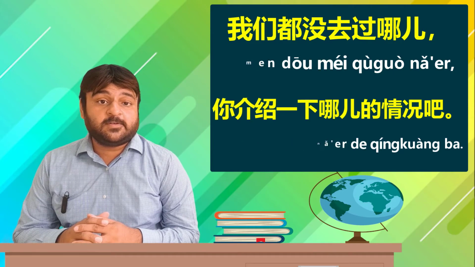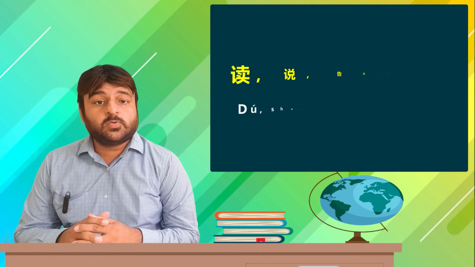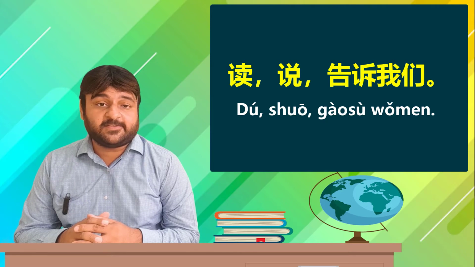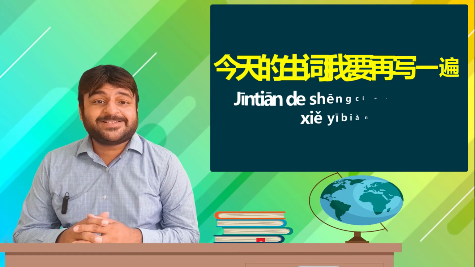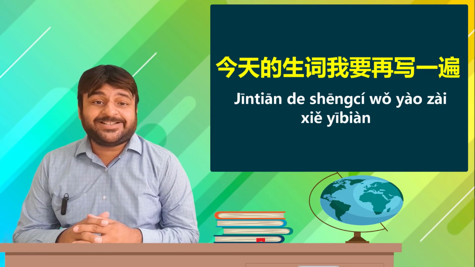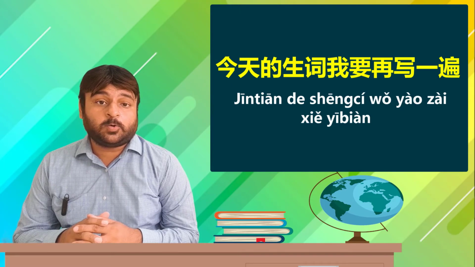Moving on to the words in the box to make suitable replacements. Let us have a look at the words. 讲, to speak. 说, say. 告诉我们, tell us. Can you tell us briefly about the situation there? Let us read the sentences in the fifth part. 今天的生词, today's new words. 我要再写一遍, I again want to write.